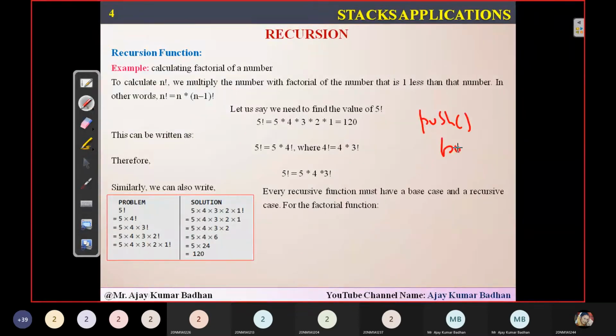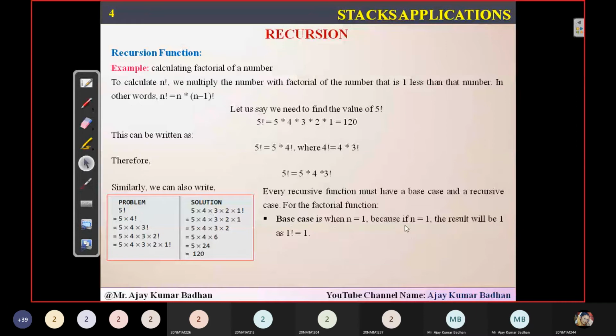So every recursive function is going to have a base case. What is the base case in this case? 1 factorial is the base case. This is small enough that we can solve it, and then we'll process in a backward direction one by one by popping the elements from it. So here the base case you can see is when n equals 1, because if n is 1, the result will be 1, as 1 factorial is 1. So this is what we call the base case. And then what about the recursive cases? Here, nothing but 5 factorial, 4 factorial, 3 factorial, 2 factorial.